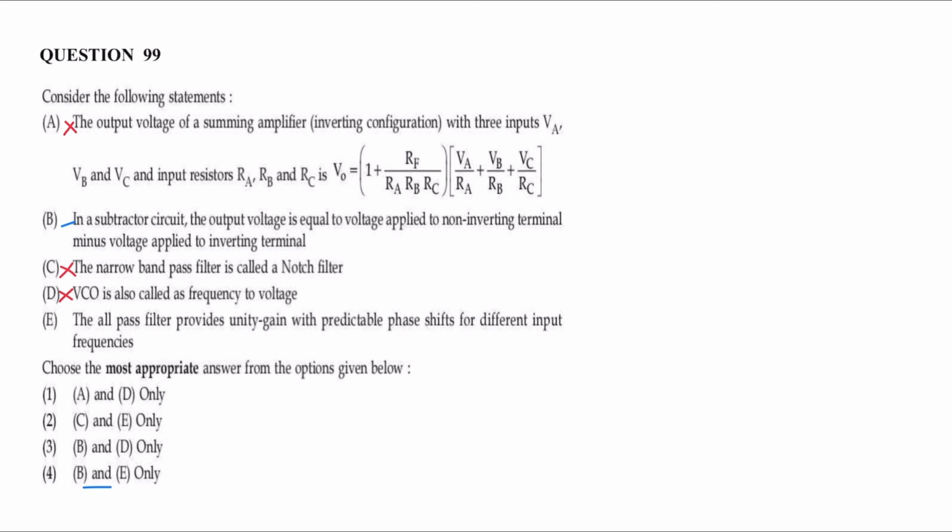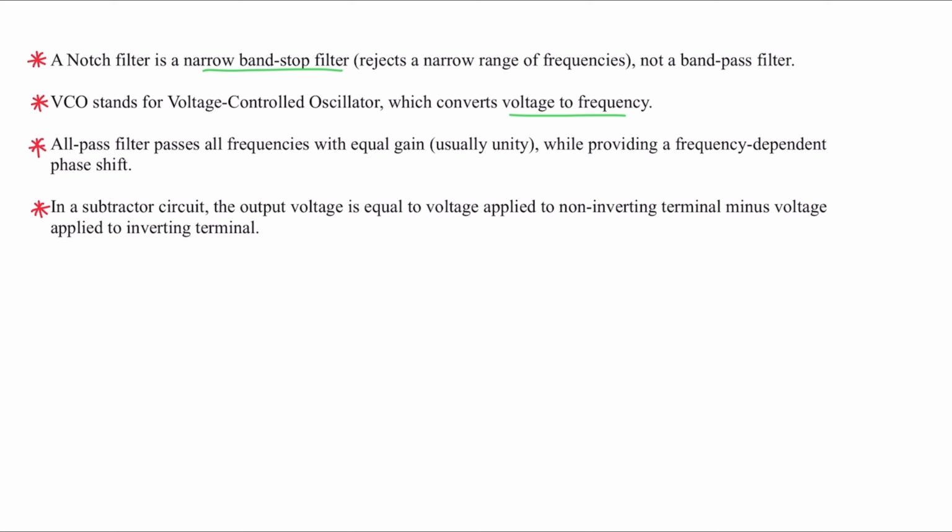Statement D is incorrect. Statement E, the all pass filter provides unity gain with predictable phase shifts for different input frequencies. The gain of an all pass filter is unity for all frequencies, whereas the phase shift is frequency dependent.